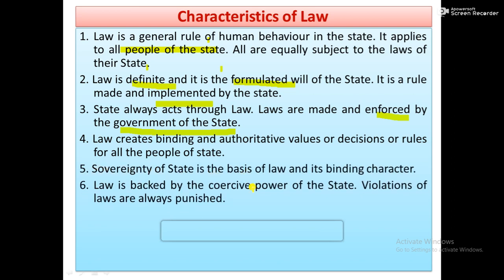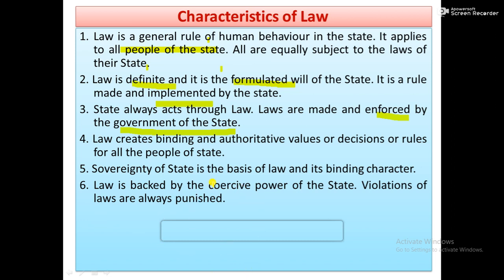Sovereignty of the state is the basis of law and its binding character. Why is law binding? Because law has the sovereignty power of the state. Sovereignty of the state means law has supreme authority power. That's why it is binding on the people. Law is backed by the coercive power of the state. What does it mean?